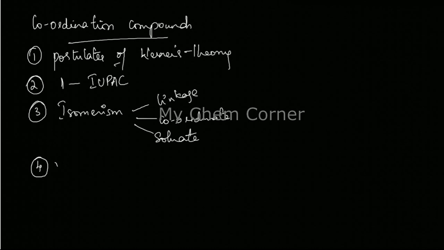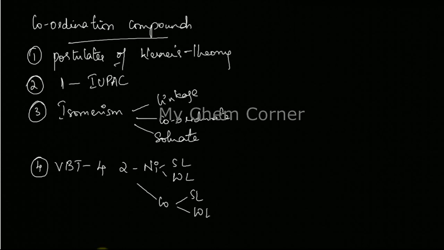Alright, so that you will have one question on isomerism. Then we learned VBT. Under VBT, we have learned 4 compounds. 2 are going to be of nickel complex, that is one with a strong and one with a weak ligand, right? And the other 2 are going to be for a cobalt complex. One is going to be with a strong ligand, the other one is with a weak ligand. So this is one of the sure shot questions for a 3 marker that will be asked every year. So one of these 4 compounds will be asked.